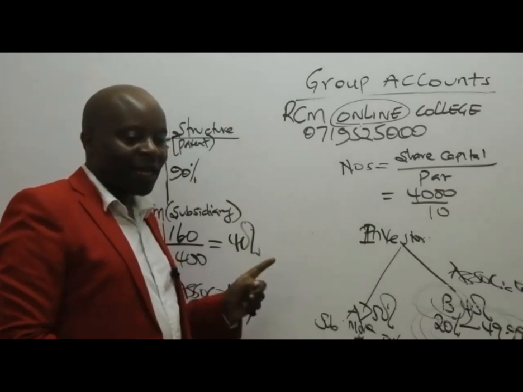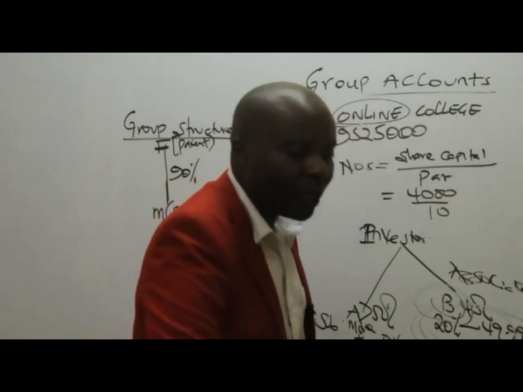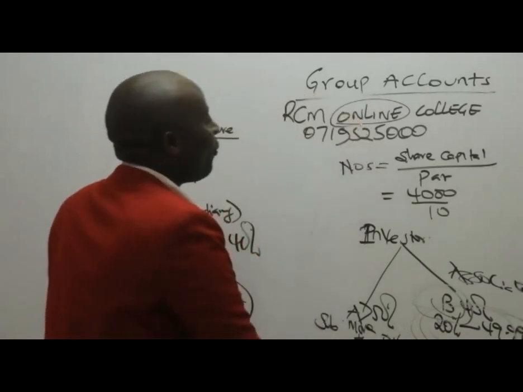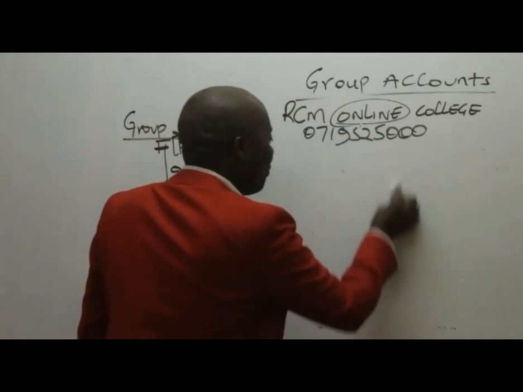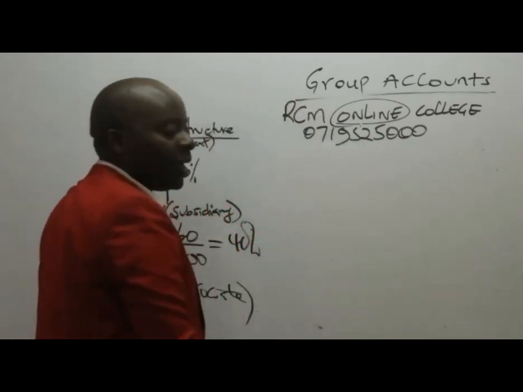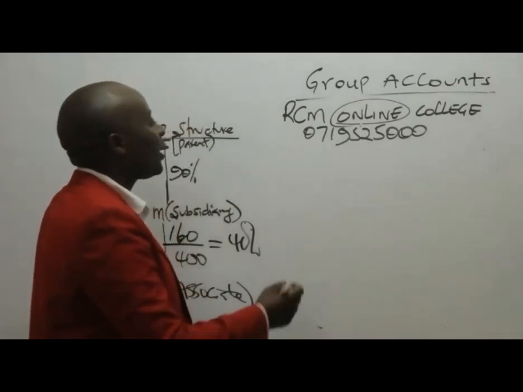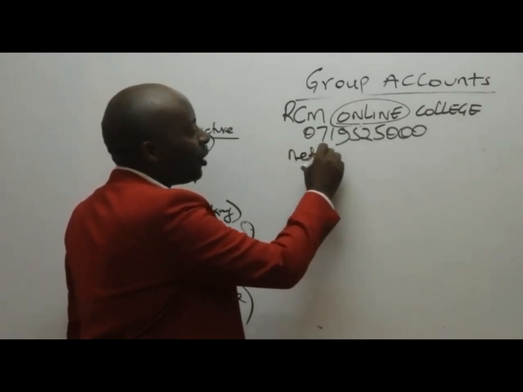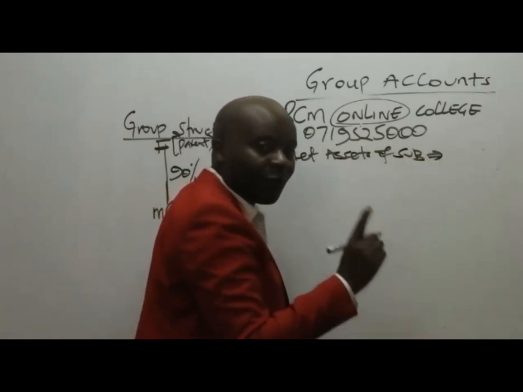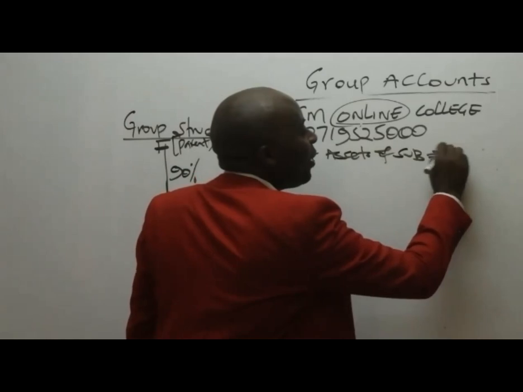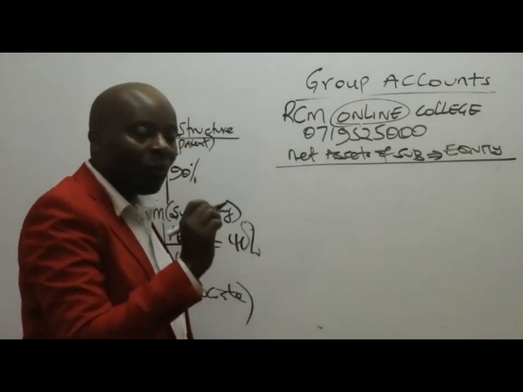So that should have been the first thing for us to do in this question. Once you get the group structure correctly, then every other thing will fall in place. The group structure must be ascertained. And once you have ascertained it correctly, the next thing to do is to look at the net assets of the subsidiary. Net assets, if you remember from our previous sessions, we always look at from our equity perspective. So give us the equity components of the subsidiary.